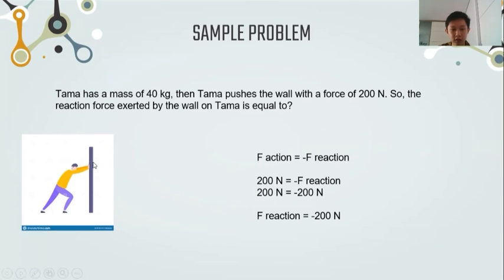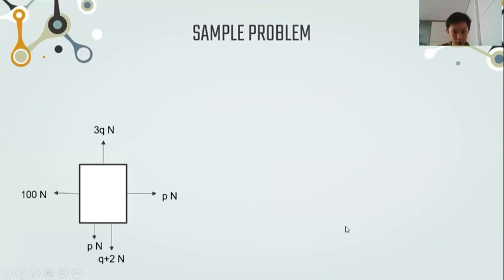The F reaction is the wall exerting force on Tama. The F action is 200 Newton, equals to negative F reaction. So 200 Newton is equal to negative F reaction. So F reaction is equal to negative 200 Newton.